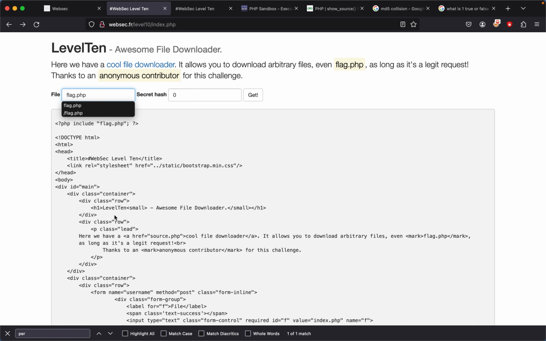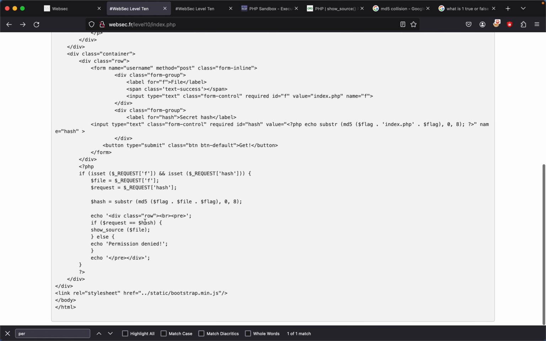So how do we do that? Because the next thing that happens, if this happens to be true, we have to show the source of the file, which is whatever we input. So what can we change that is always going to make it valid?